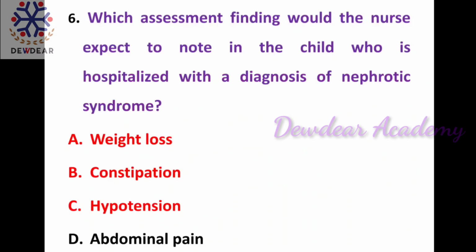So here the answer is abdominal pain, and if you consider the other options, weight loss is not occurring in nephrotic syndrome. Increased weight and also normal BP is seen in nephrotic syndrome. Then regarding constipation, it is not a right answer because diarrhea is caused by the edema of the bowel, and it causes decreased absorption of nutrients. So among these options, the right answer is abdominal pain.